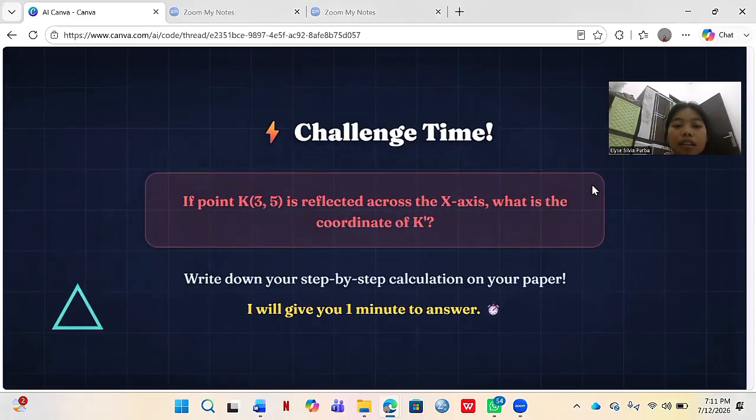Now, it's time for a quick student session to test your understanding. If point K at coordinate 3, 5 is reflected across the x-axis, what is the coordinate of K prime? Please take out your notebook, do the calculation, and write your final answer. I will give you exactly 1 minute starting from now. Get ready.